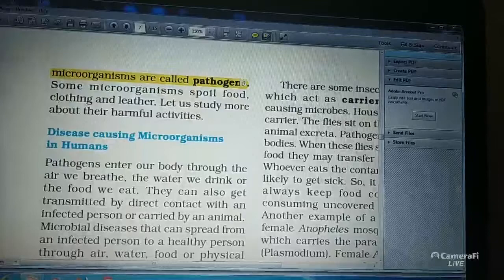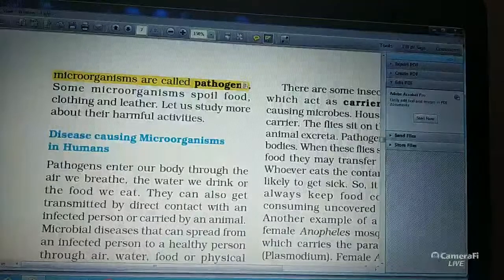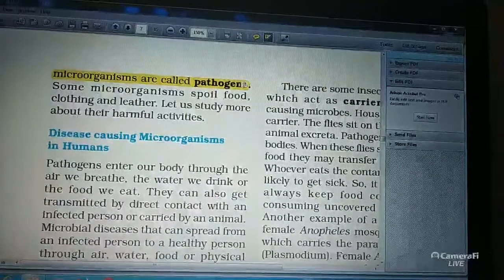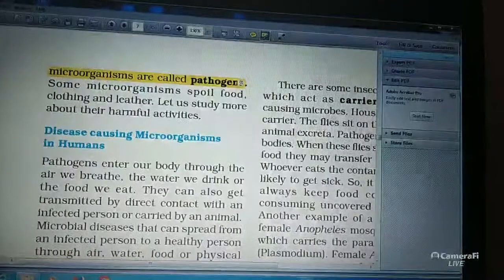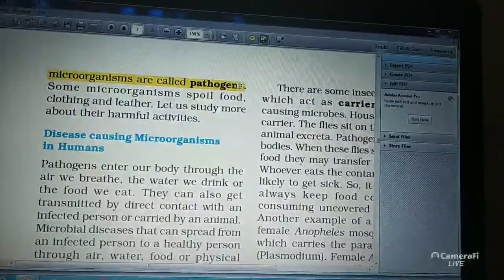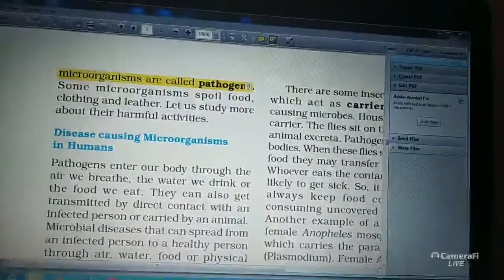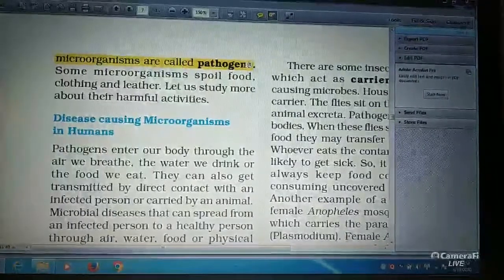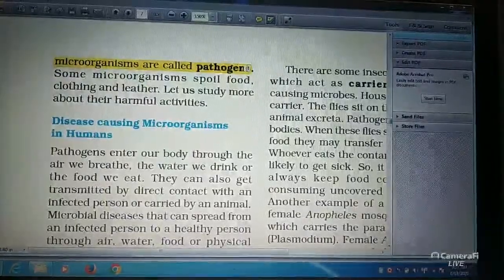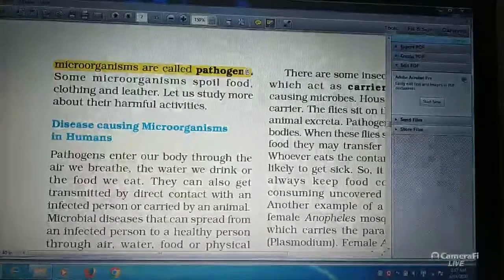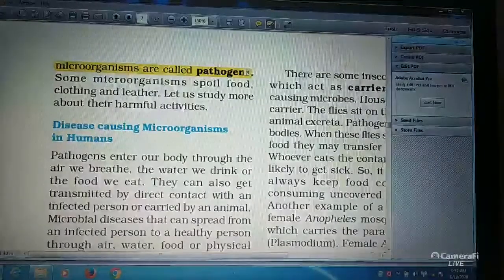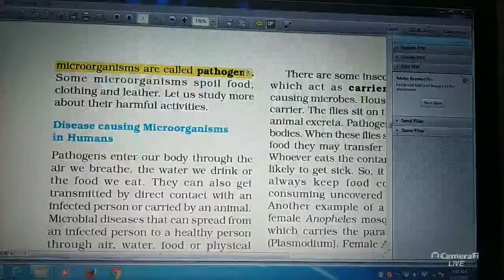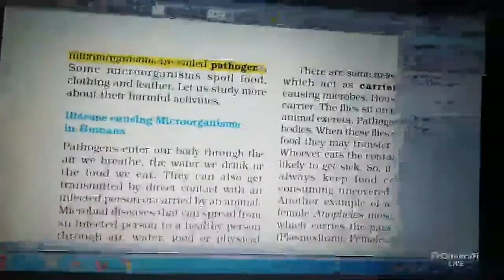Such food, if consumed, leads to diseases including food poisoning. In plants, they cause diseases like wheat rust and citrus canker. In animals, they cause diseases like foot and mouth disease and anthrax. They spoil articles like clothes, leather, etc.